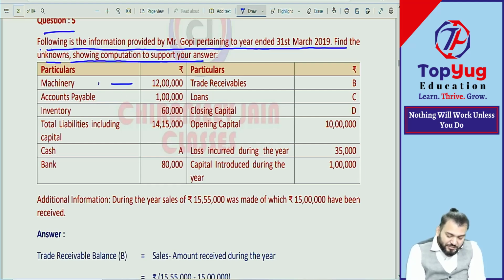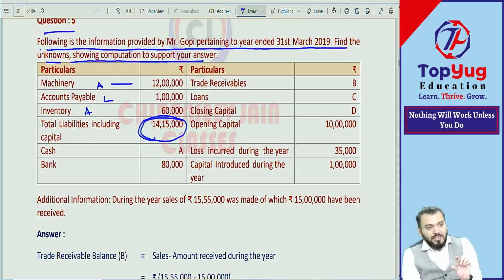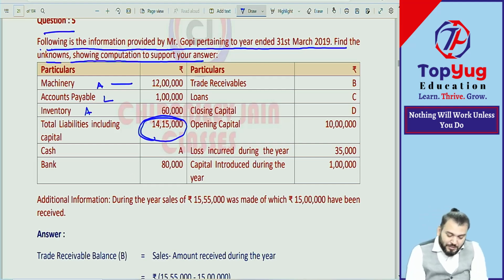Machinery given, asset. Account payable given, liability. Inventory given, asset. Total liability including capital given. This is the total of balance sheet. Bolo yes or no? So can you say this is total asset also? If you say total liability including capital, it means this is total asset also. So they have given total asset also. Cash not given, bank given, trade receivable not given, loan not given, closing capital not given, opening capital given.